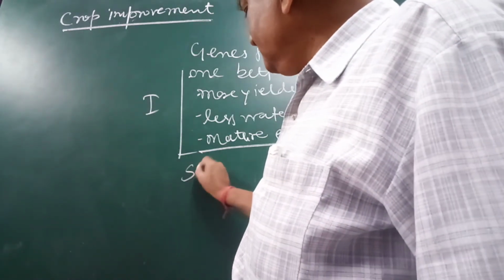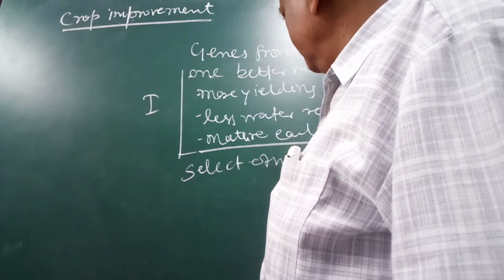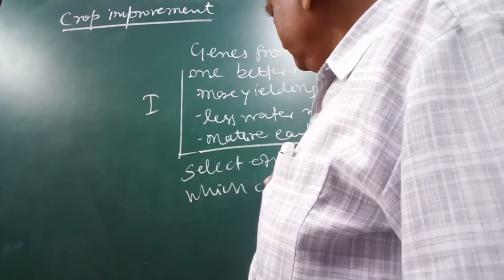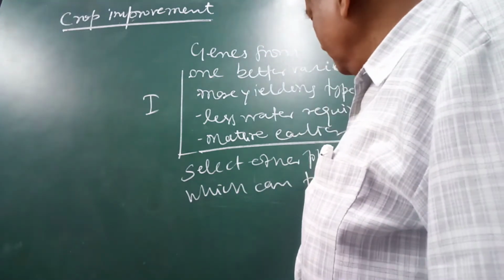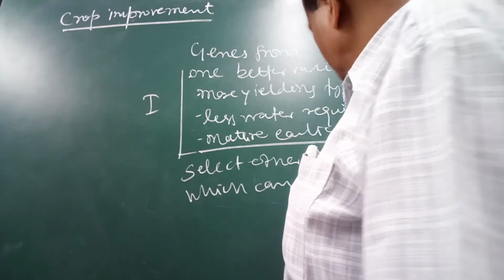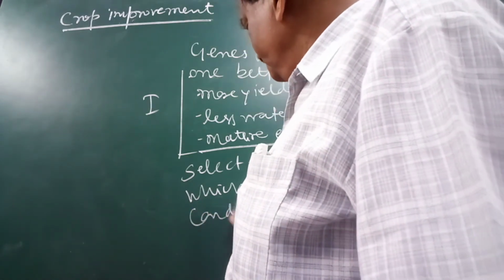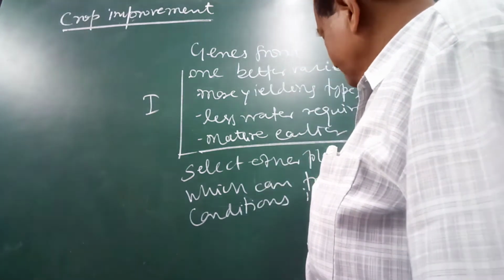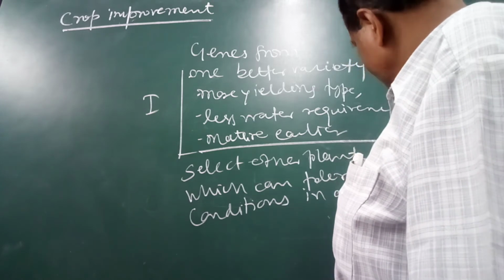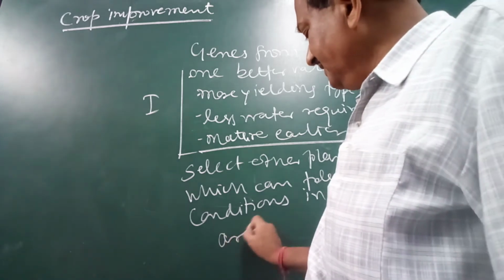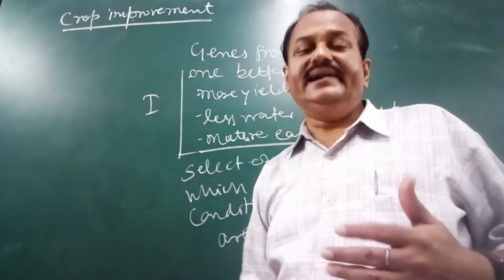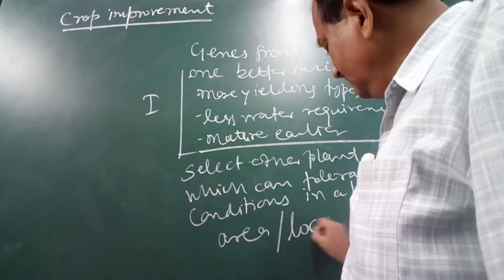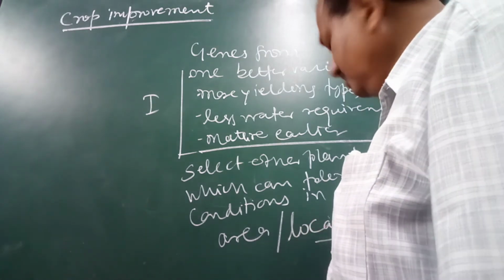So select another plant which can tolerate conditions in a particular area, like we say local variety, local crop.